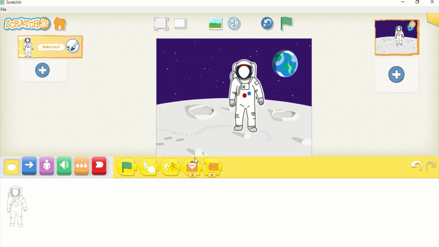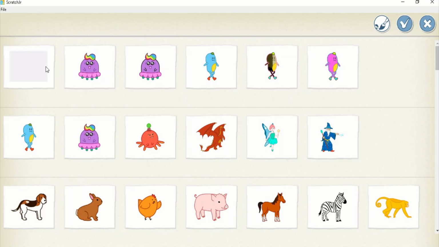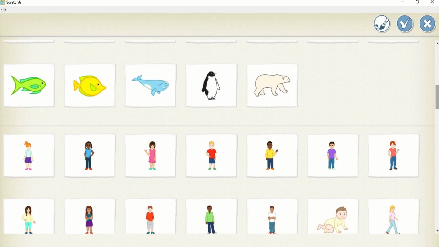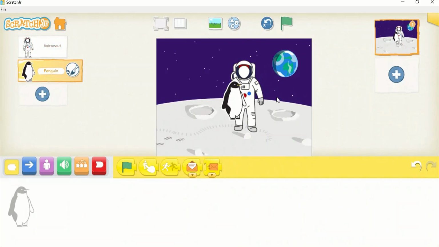Then there is the message, start on orange message. These message blocks are for making the sequence of the characters. Let's say there is some other character, let's take the penguin on the moon.